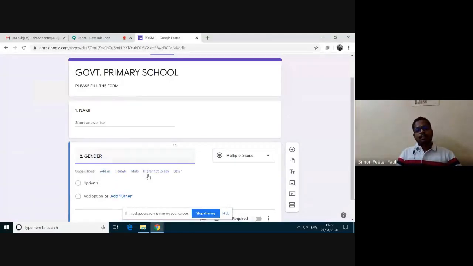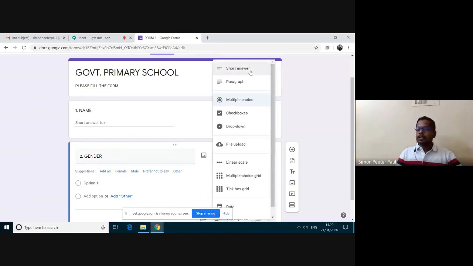Here Google is giving me some suggestions: male, female, prefer not to say, other. Here you don't need a short answer because we are going to give only two options, one is boy and another one is girl. For that, you can select multiple choice.